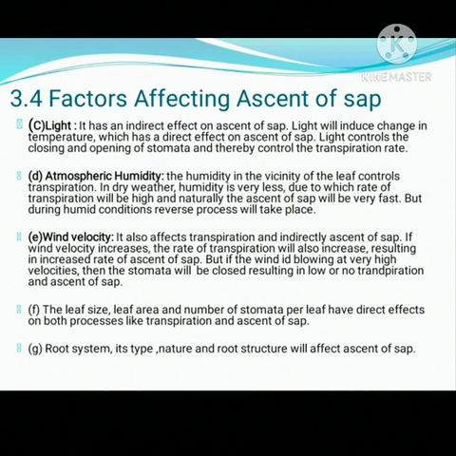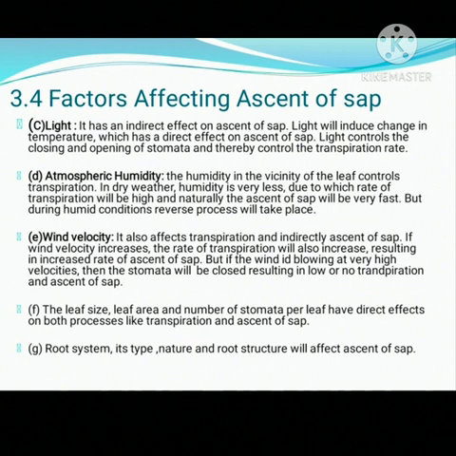That means when atmospheric humidity is higher, then the rate of ascent of sap will be low, and when humidity is lower, then the rate of ascent of sap will be fast. So we can say that atmospheric humidity is inversely proportional to the rate of ascent of sap.